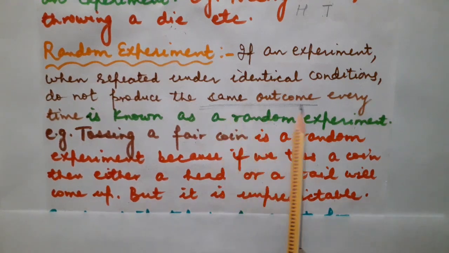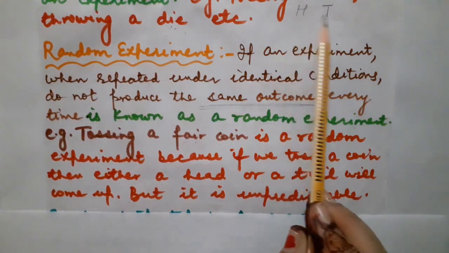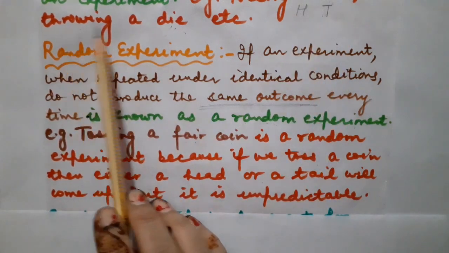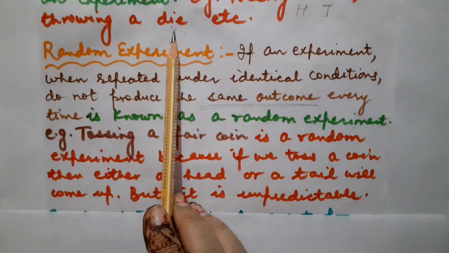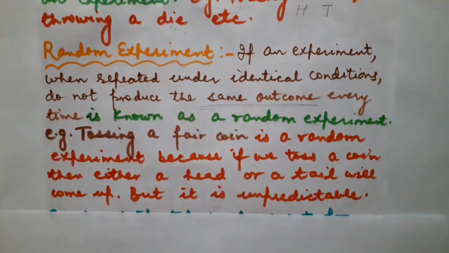But whenever we toss a coin, we know that there are equal chances of getting head as well as tail. In the same manner, there are equal chances to get any number from 1 to 6 whenever we throw a die. So such experiments are known as random experiments, where the result is unpredictable. We cannot predict it in advance.